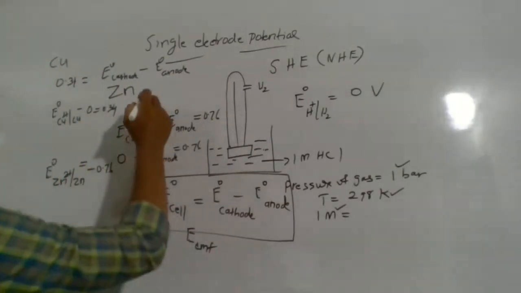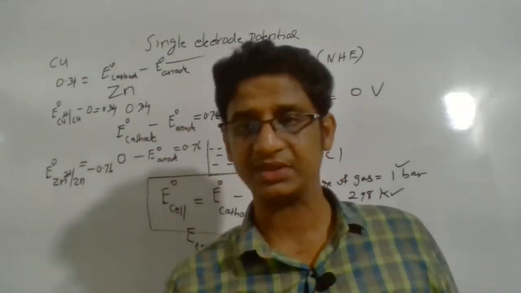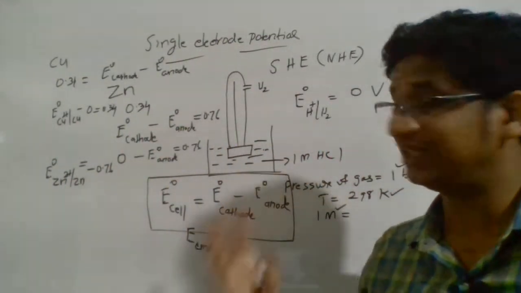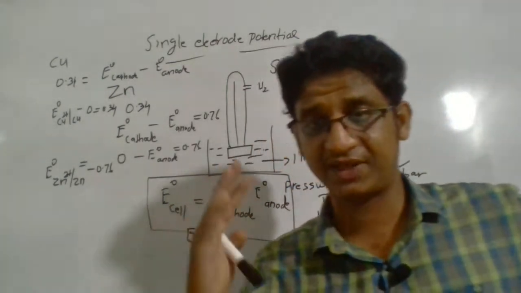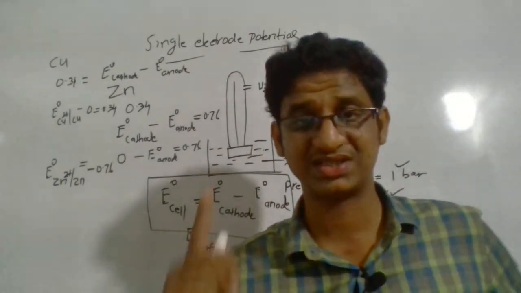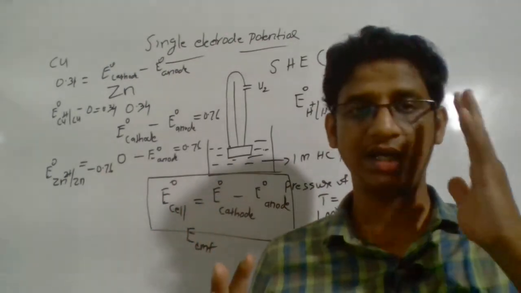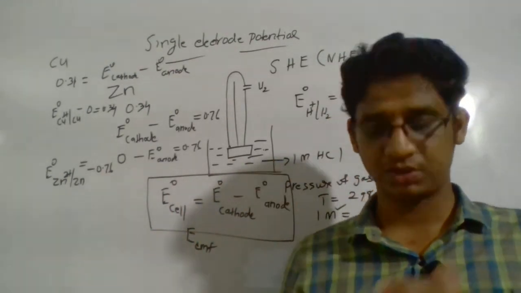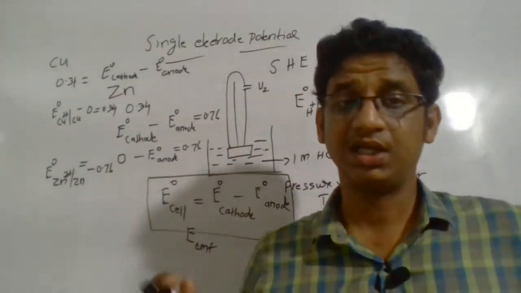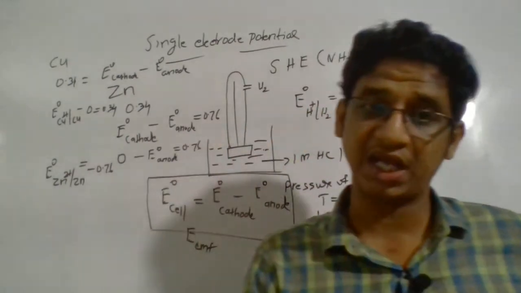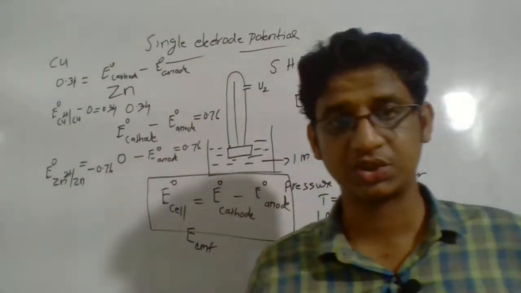It is observed that the E0 value of copper 2 plus is 0.34. So that's the way we measure the reduction potential of each electrode by comparing with respect to hydrogen. Remember, we fixed the reduction potential value of hydrogen as 0, so we can find the reduction potential of others by having a cell, and the EMF value actually suggests the reduction potential of that particular electrode. Reduction potential value can be negative, reduction potential value can be positive,